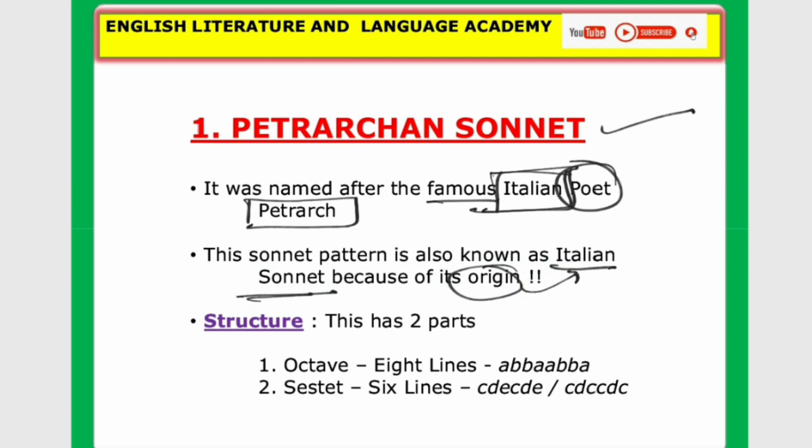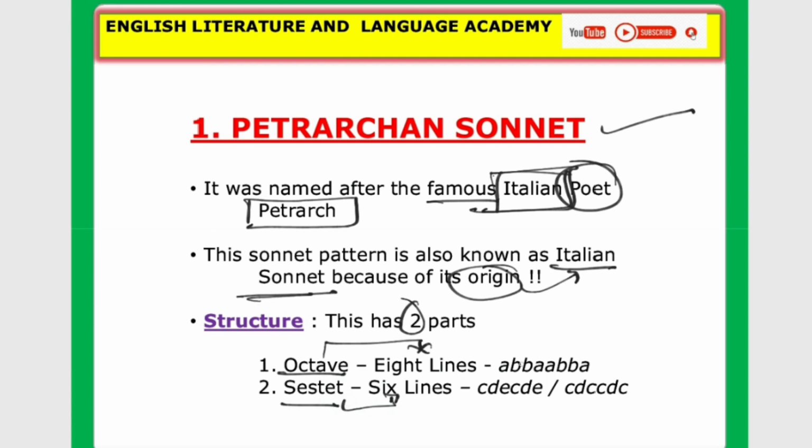Okay, so let's see the structure of the Petrarchan sonnet. This has two parts. How many parts? Two parts. So let's see the names of the parts. The first part is the octave. The second part is the sestet. So look at the meaning: octave means 8 lines, sestet means 6 lines.